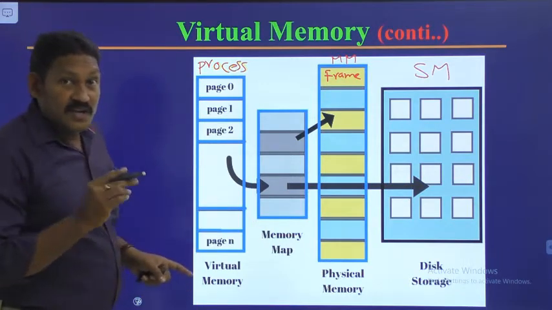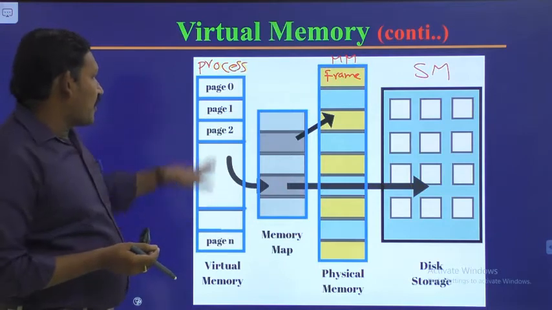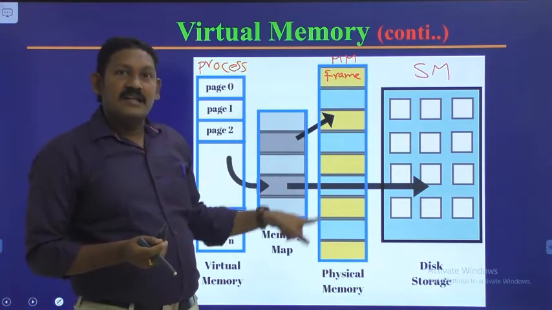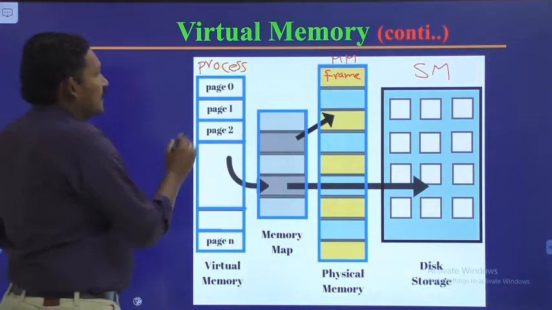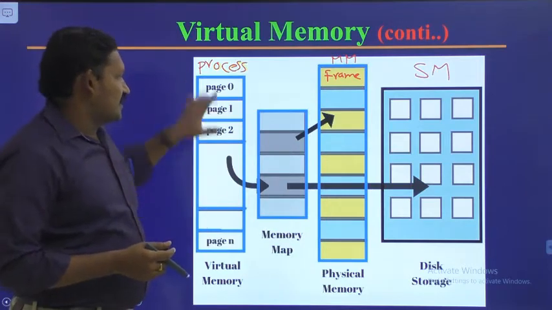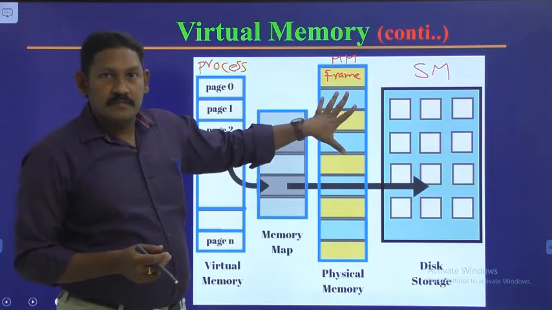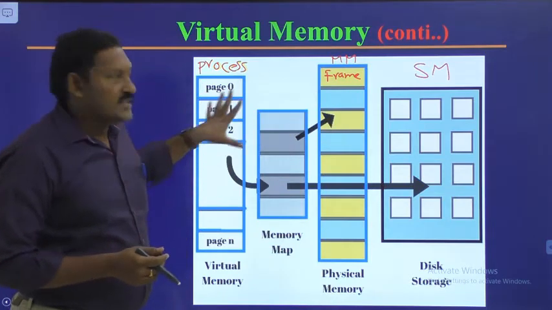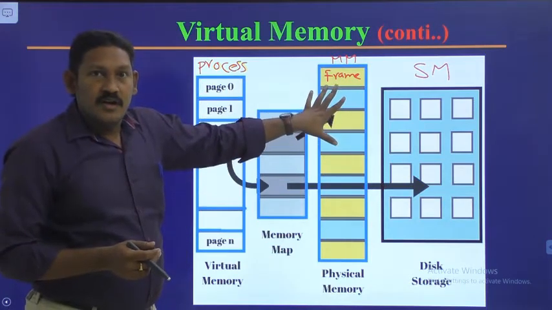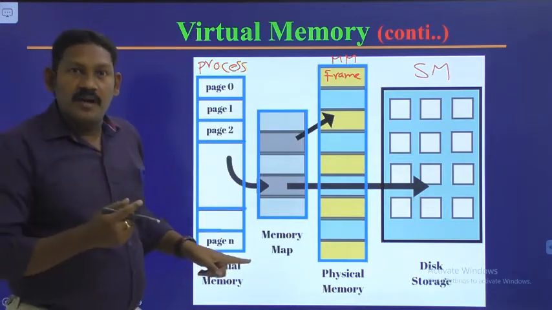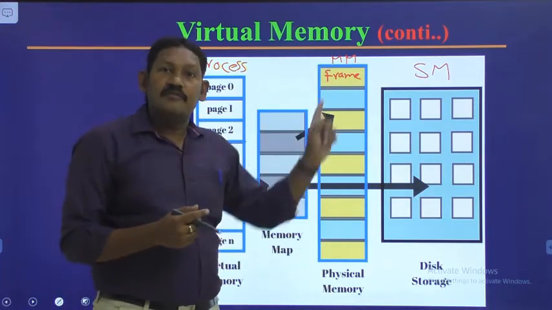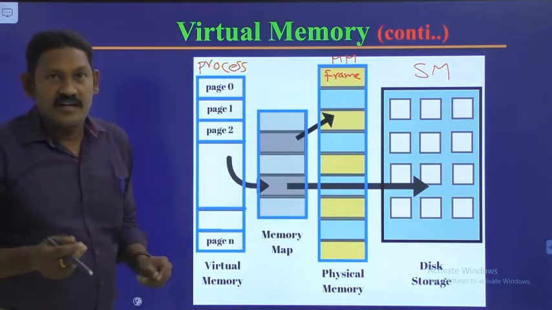Here we are discussing that the size of this process is greater than the size of the main memory. In this situation what do we do? Some of the pages we have kept in the main memory. So we know the number of pages will be more than the number of available frames. Yes or no? We have already discussed.